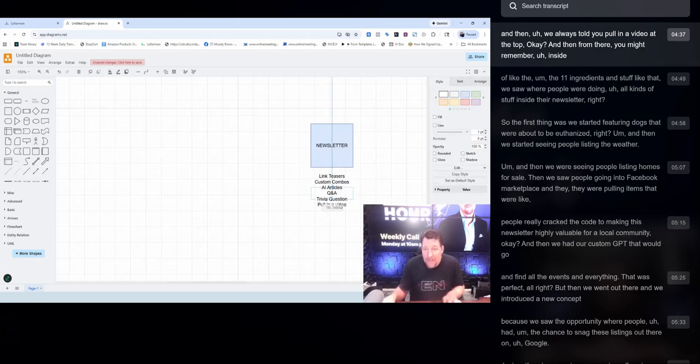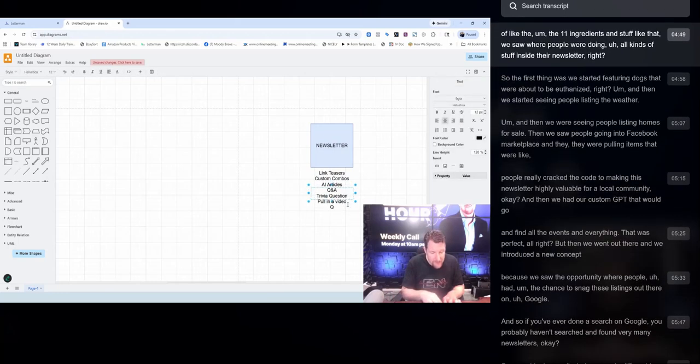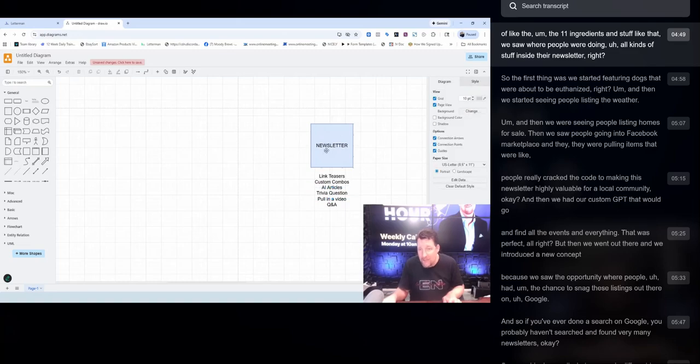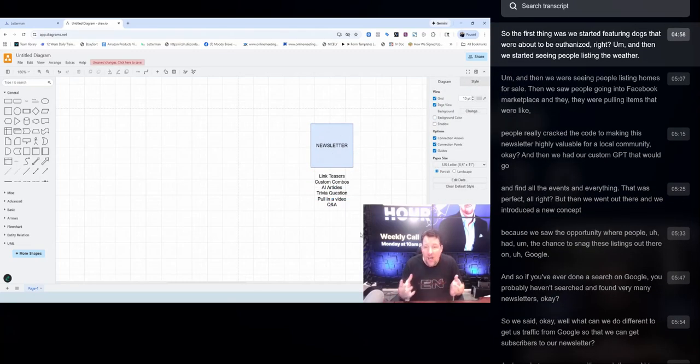Okay. And then from there, you might remember inside of the 11 ingredients and stuff like that, we saw people doing all kinds of stuff inside their newsletter, right? So the first thing was we started featuring dogs that were about to be euthanized. And then we started seeing people listing the weather.